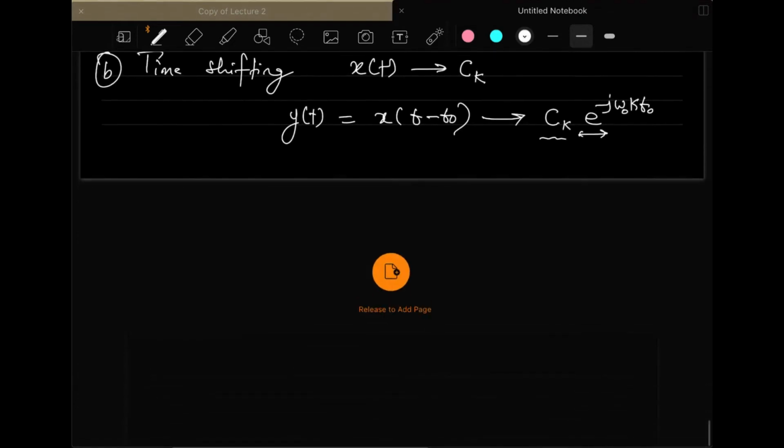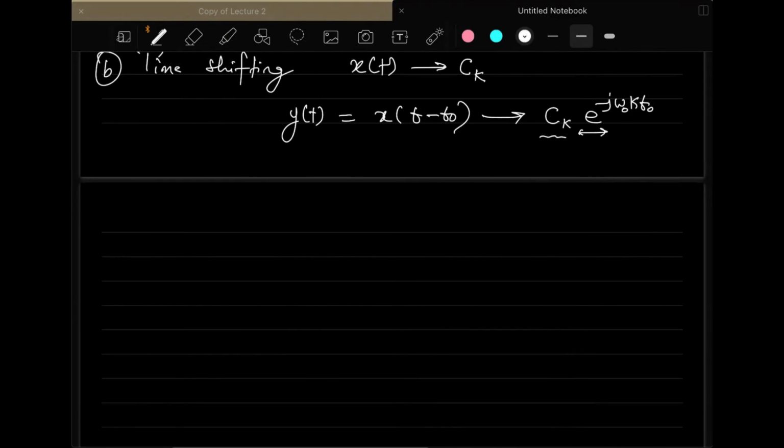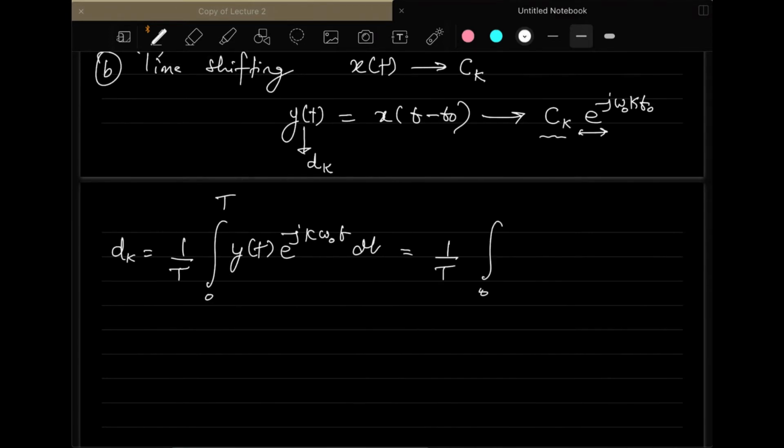Again, it's very easy to prove this. Assume that the corresponding coefficients of y(t) are d_k. So we can calculate d_k as 1 over T, integration 0 to T, y(t) e to the power minus j k omega naught t dt. Then you can substitute y(t) here, which is x(t minus t naught), times e to the power minus j k omega naught t dt.